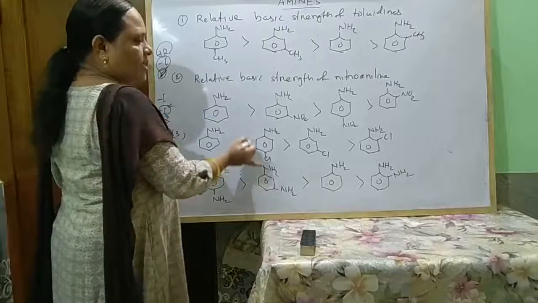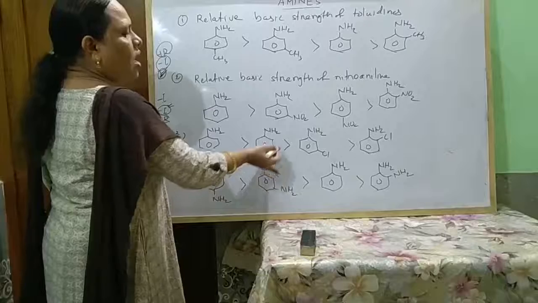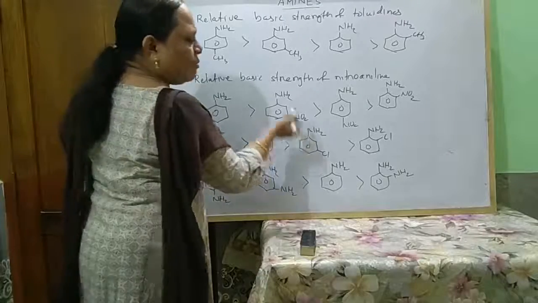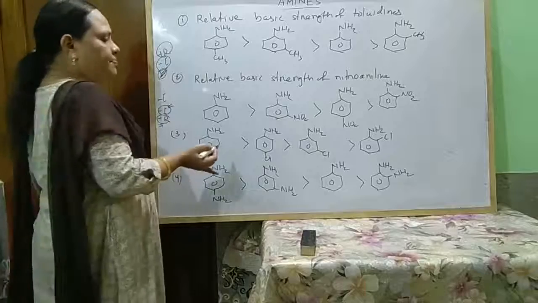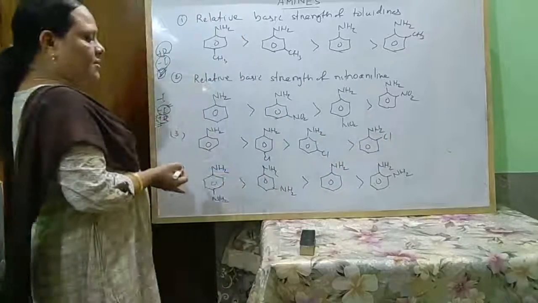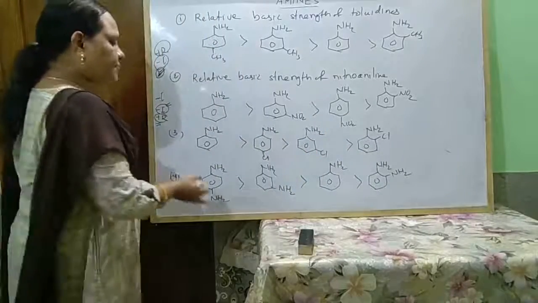In this way, in case of chloroaniline, parachloroaniline is more basic than metachloroaniline. Then whatever group, orthochloroaniline is less basic. So for chloroaniline, this is the order.